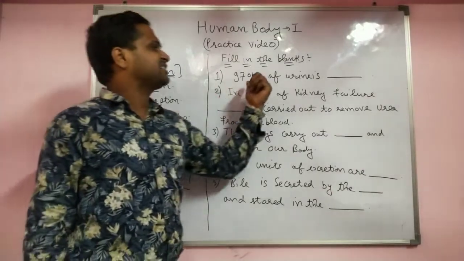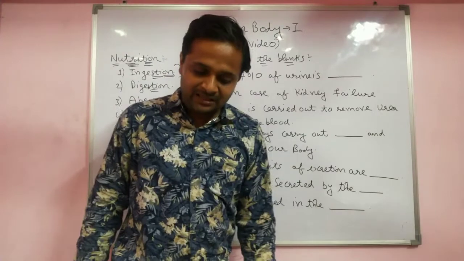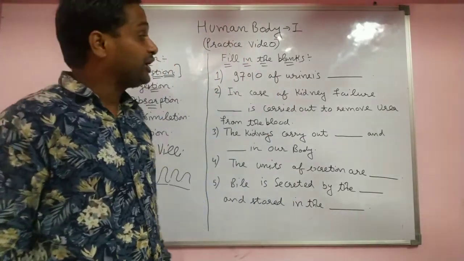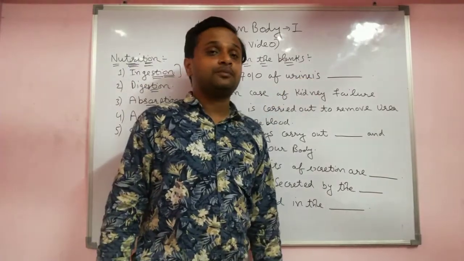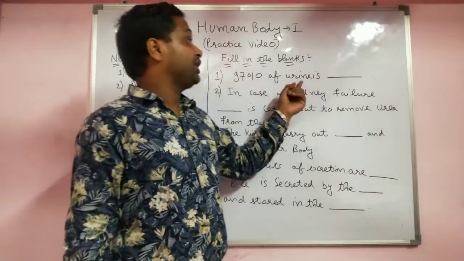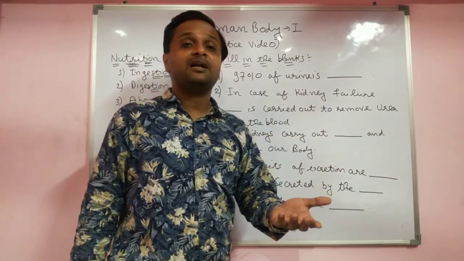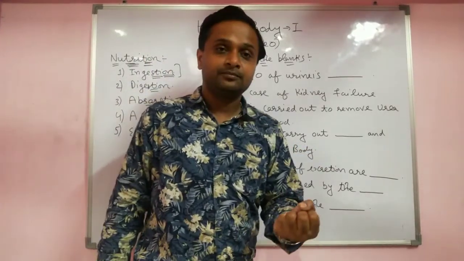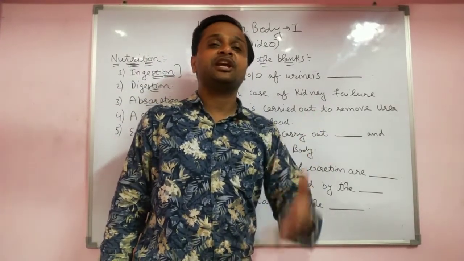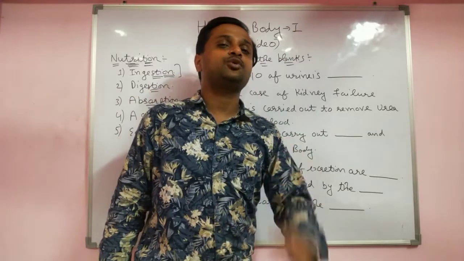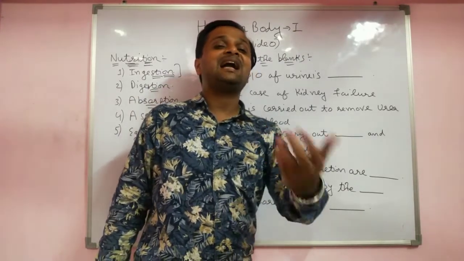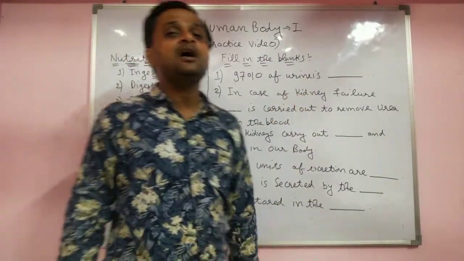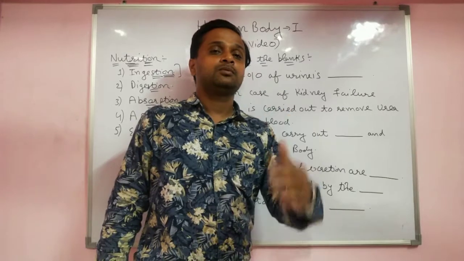Now we discuss the filling in the blanks. Ninety-seven percent of urine is water, as I already told in the excretory system. The kidney filters the blood and produces urine. If you take more protein, extra urea is produced in the liver, and to remove it from our blood, filtration occurs in the Bowman capsule of the nephron.